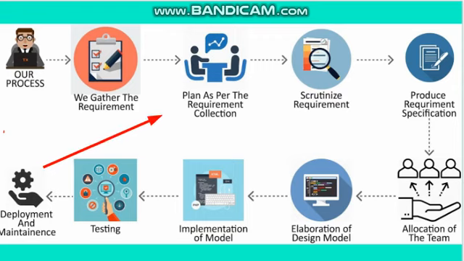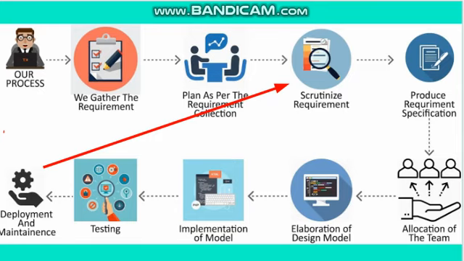Then we can plan as per the requirement collection. What does it mean? We are going to make plans for the information we have collected, and we will categorize the information into a standard document. We will make documentation of all the information collected, and then we will scrutinize the requirement.